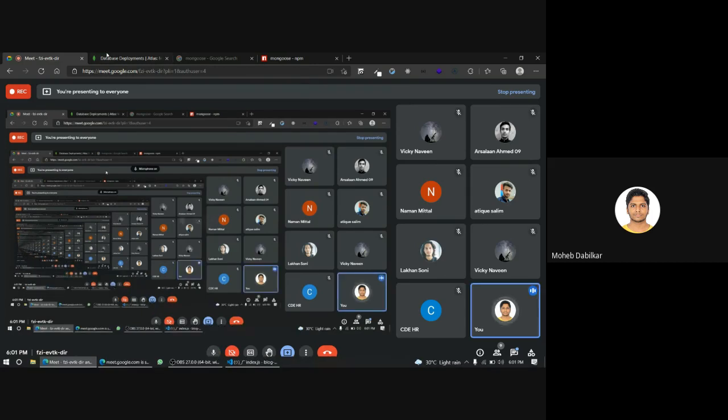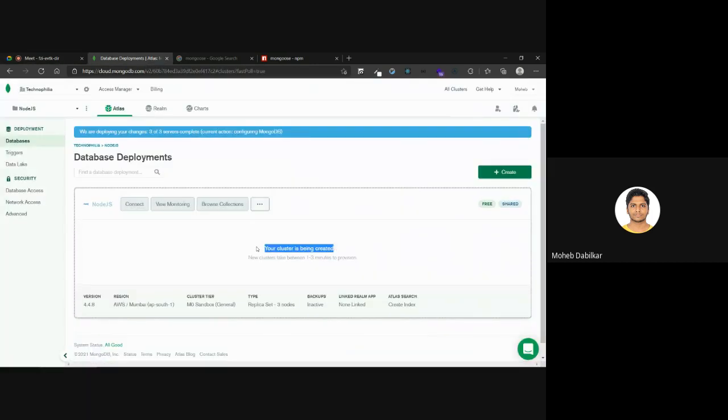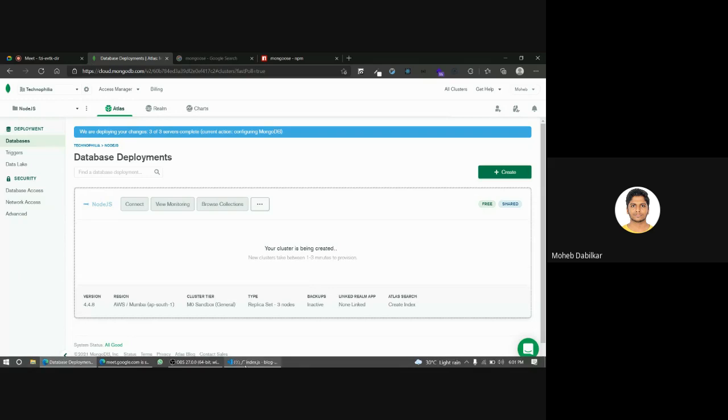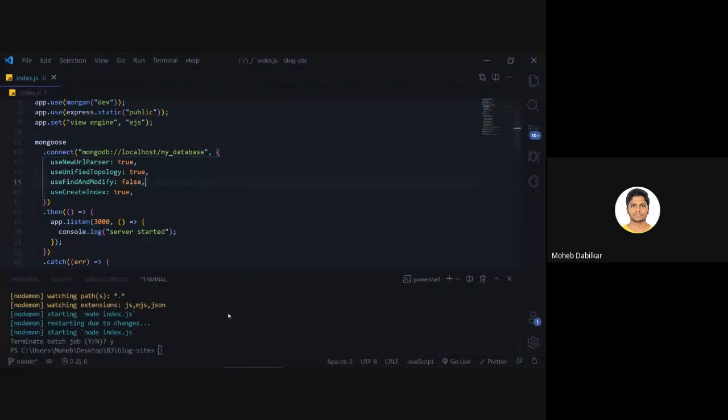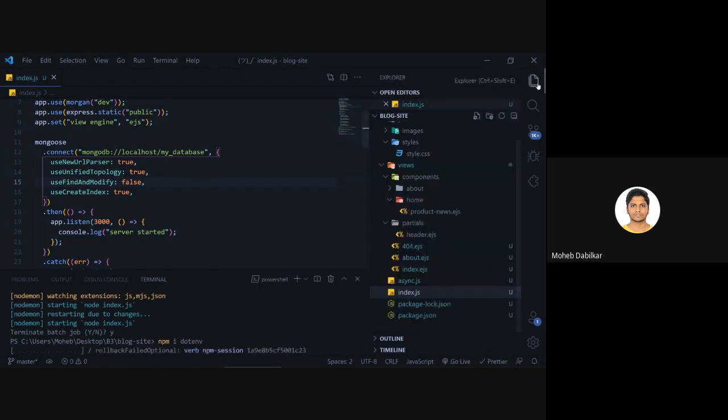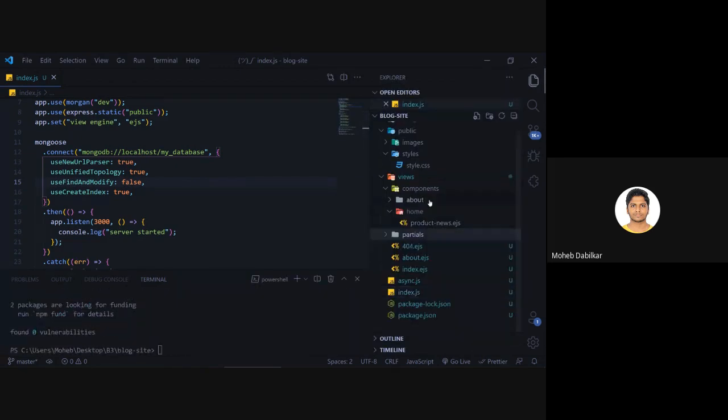Okay, sorry for the delay. It says your cluster is being created. It will take time, but till then, you see, we created a .env file yesterday. So we'll go ahead and install that over here. We did not install it over here, so we'll say npm install dotenv, and then I will keep my secrets over here.